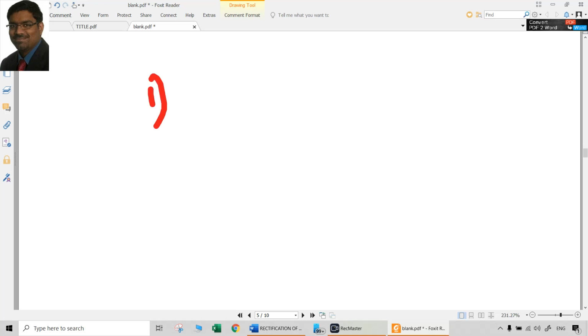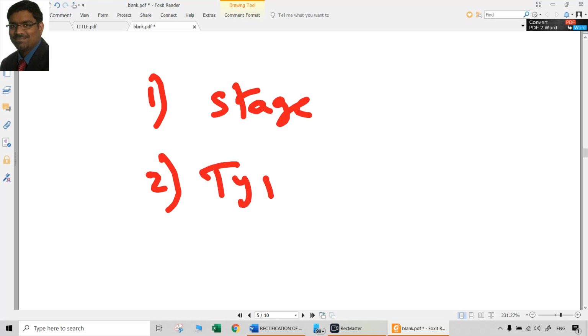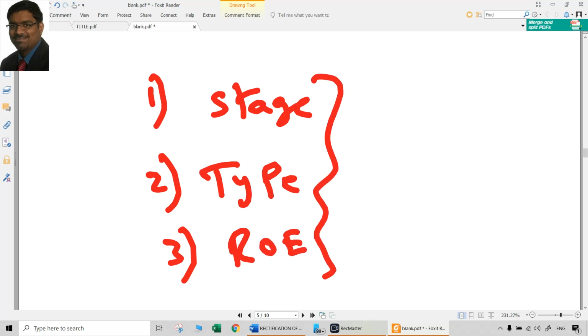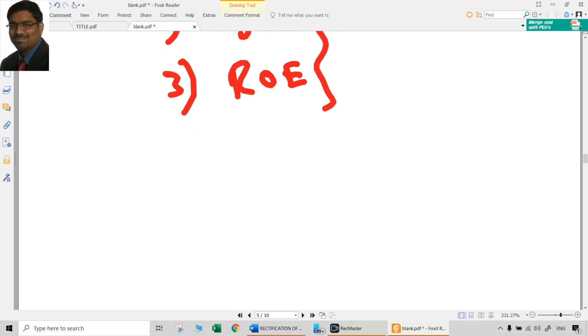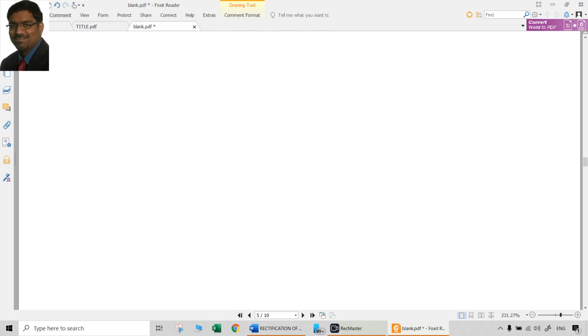First of all, what is the stage of the error? Second, what is the type of the error? And what is the rectification that you have to do for this error? These things have to be definitely thought through clearly. Then only should you put pen to paper by writing a journal entry. Don't just jump in and write journal entries, thinking okay, this is the rectification entry, I know this point, I know this entry, so I write the entry. That is what people do. They write the answers to the questions they know.